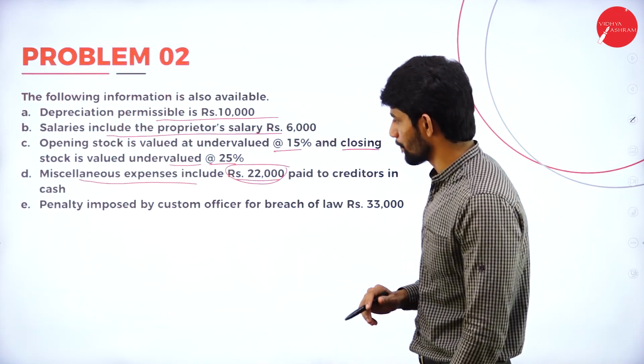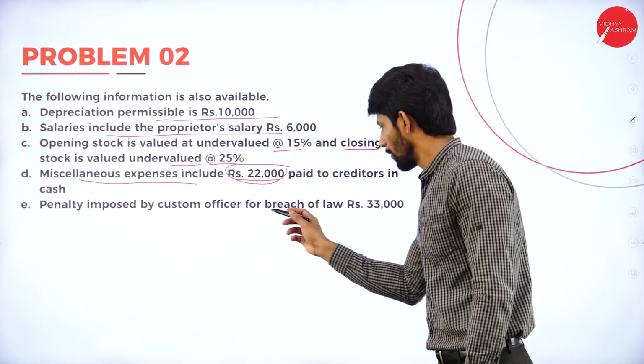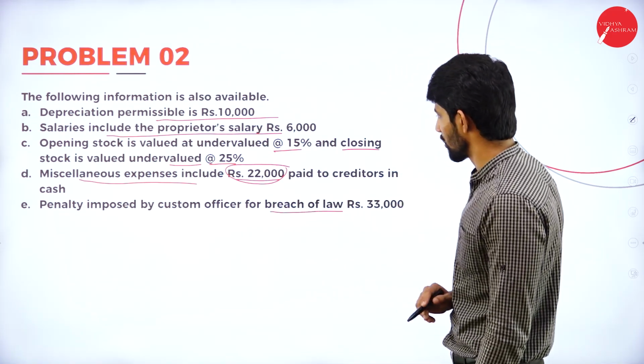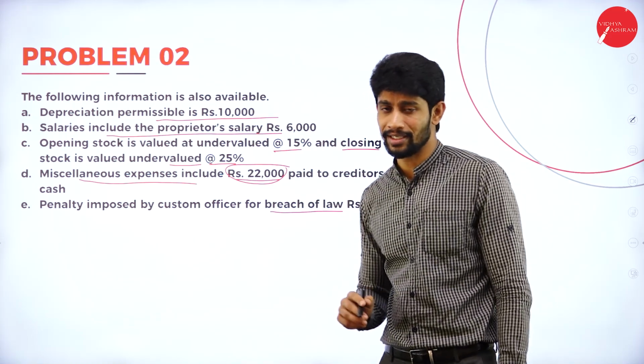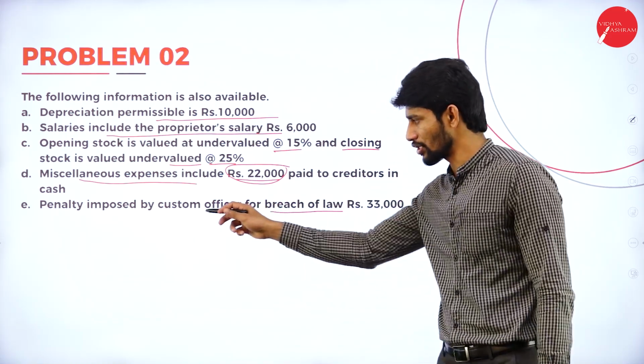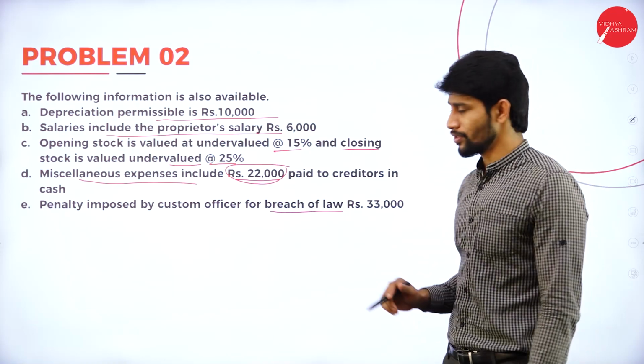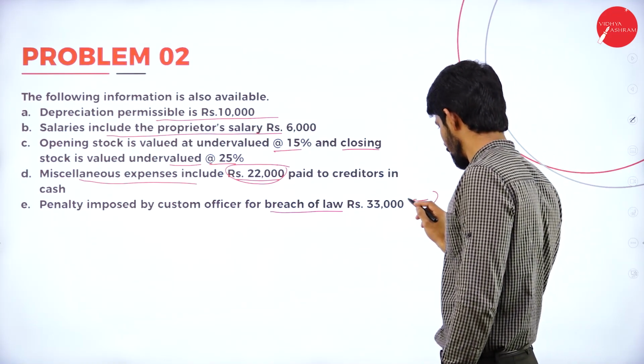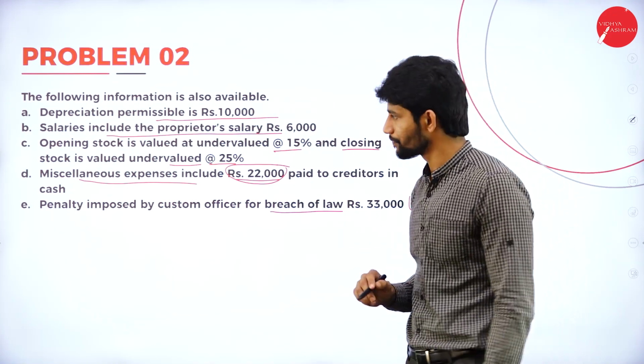Next, penalty imposed by customs officers for breach of law, rupees 33,000. This is not deducted actually. This is not shown in the P&L account. So we are going to add this back, because this is not relating to business.